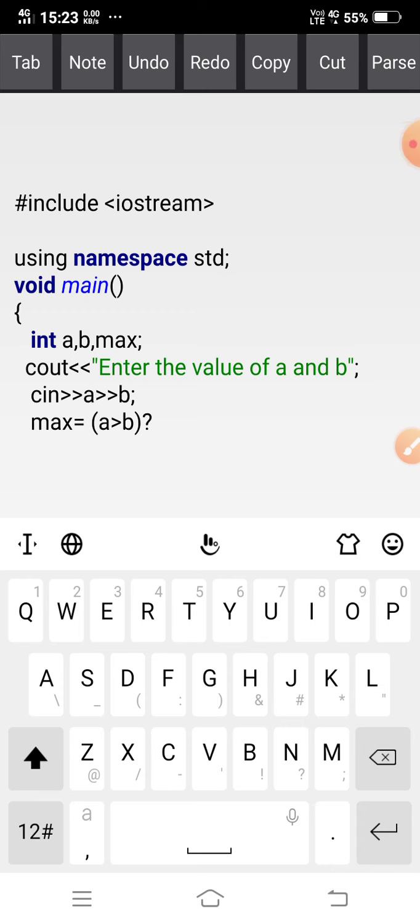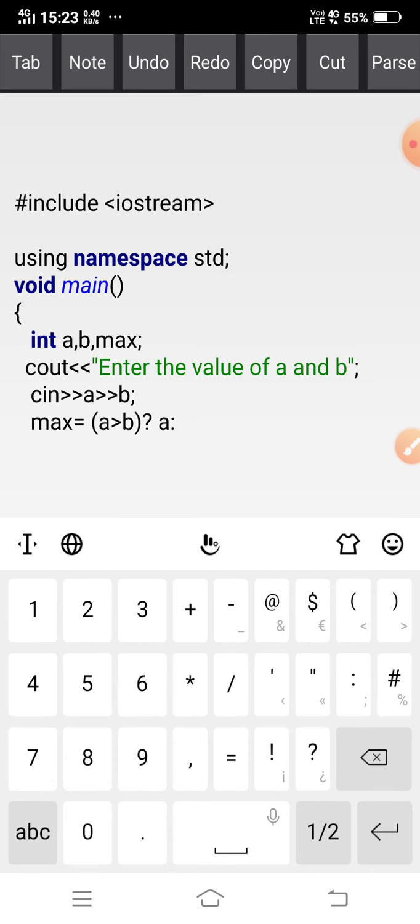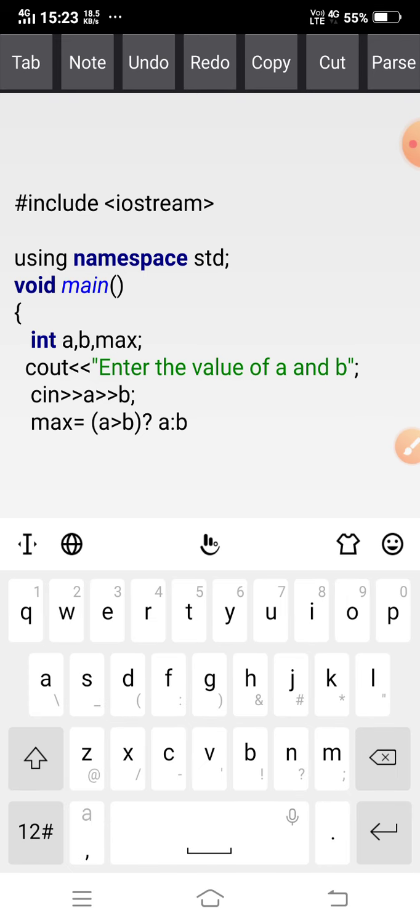If this condition is true, then the expression a will be executed. Otherwise, if this condition is false, if a is not greater than b, then expression b will execute, after that semicolon. This is my condition. If this condition is true, then a will execute; otherwise, if it is false, then b will execute.